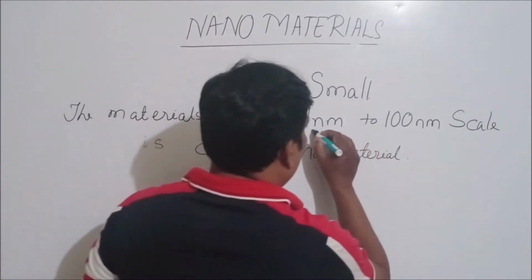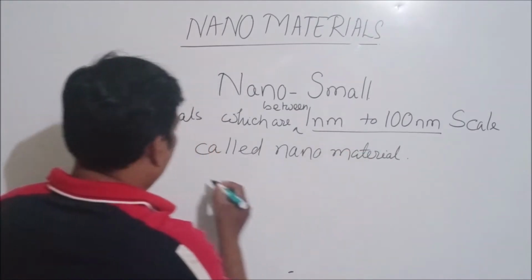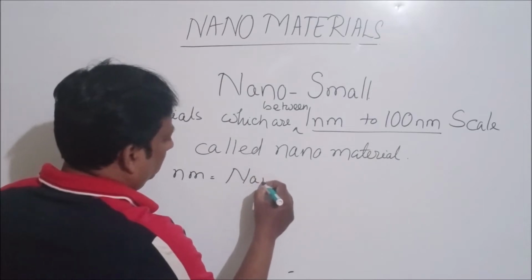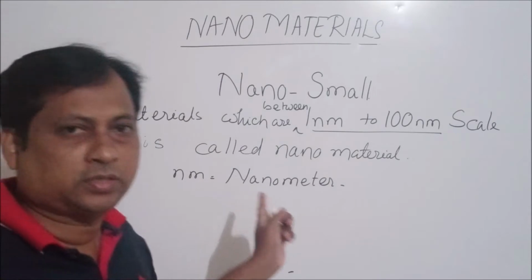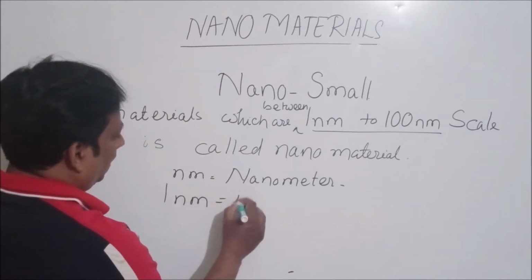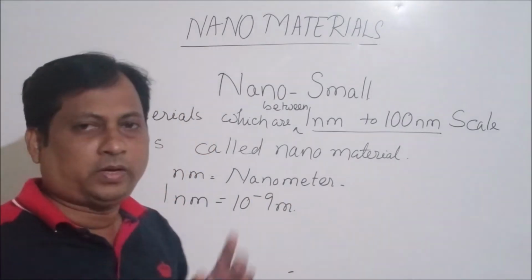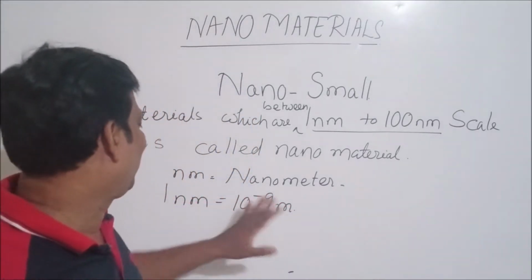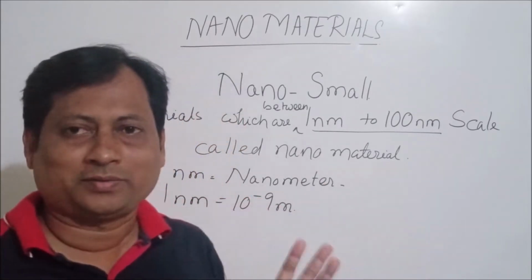So what is 1 nanometer and 100 nanometer, or nm? nm is nanometer. So 1 nanometer is equal to 10 to the power minus 9 meter. So on a 1 nanometer scale it is 10 to the minus 9 meter.